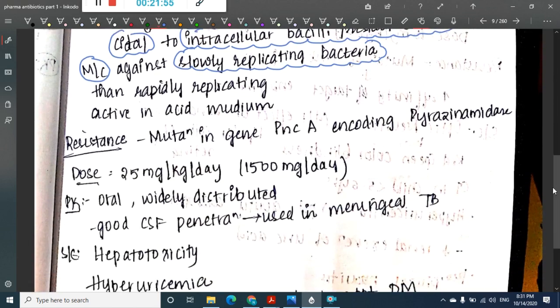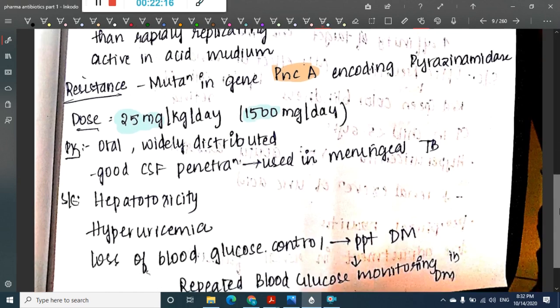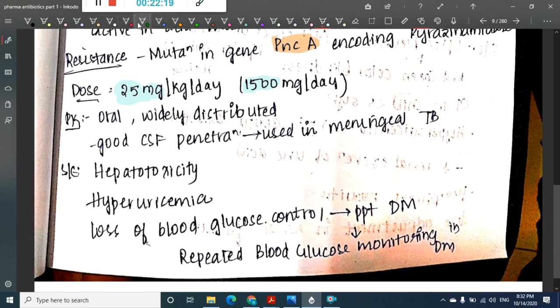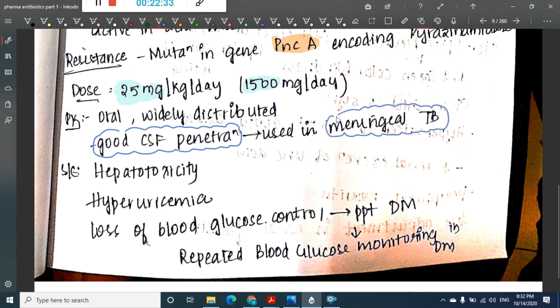The resistance is mainly for the PNC gene encoding pyrazinamidase. The dosage of the drug is 25 milligrams per kg per day, which accounts for 1500 milligrams per day. In pharmacokinetics, this drug is given orally and is widely distributed. It has good CSF penetration, so it can be used in meningeal tuberculosis.